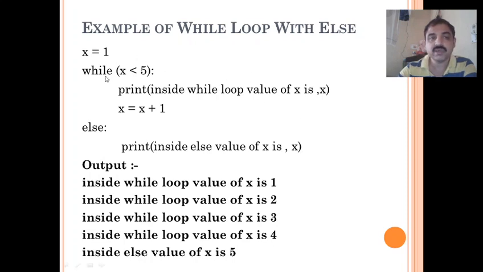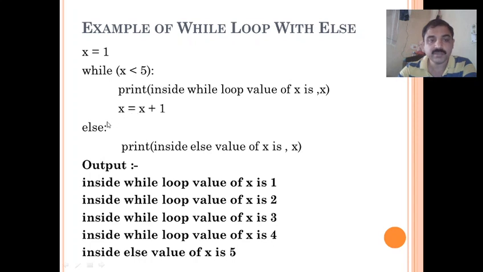So here x is equal to 1, while x less than 5, a message is displayed, that is, inside while loop value of x is x. So you are displaying a message with the value of x. Then x is incremented, x equal to x plus 1. First time x value here is 1, so 1 less than 5 is true, so it displays inside while loop. Then again x value is incremented. Now it continues the loop, so x becomes 2, so 2 less than 5, then it prints the message, then 3. So like this it completes.